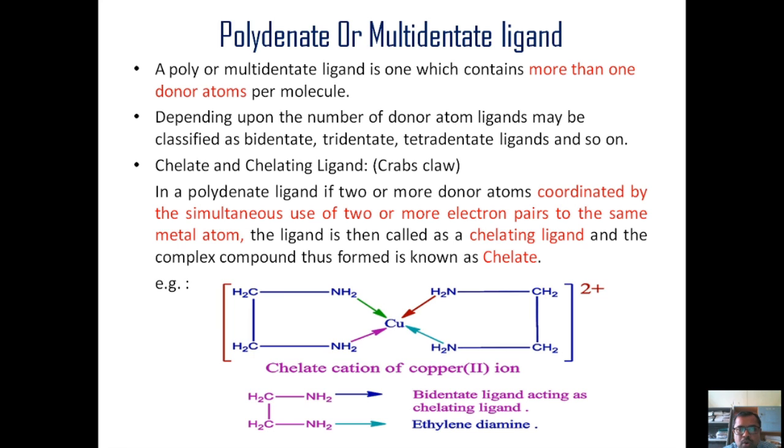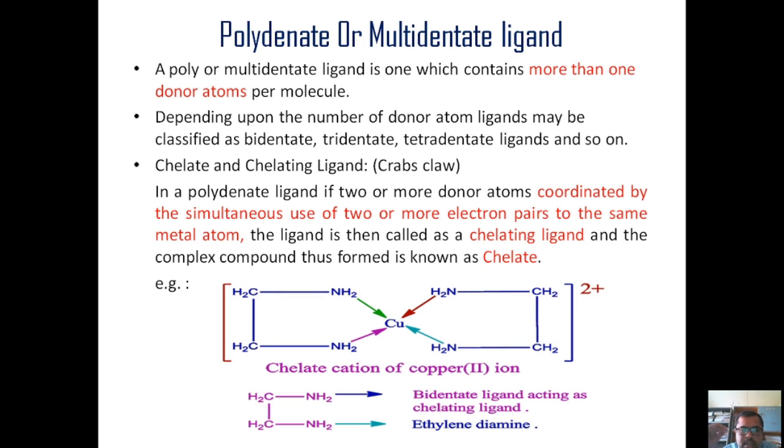That means we have a ligand with two different donor atoms. With these two different donor atoms, they are donating their electron pairs to the same central metal atom. Then that complex is called a chelating complex, and the ligand which is acting as a polydentate ligand, with the help of its two donor atoms and two electron pairs simultaneously coordinated to the same central metal atom, is called a chelating ligand, and the complex compound thus formed is known as a chelate.